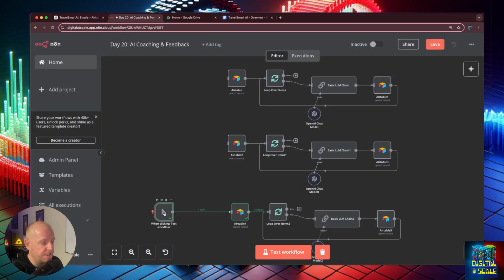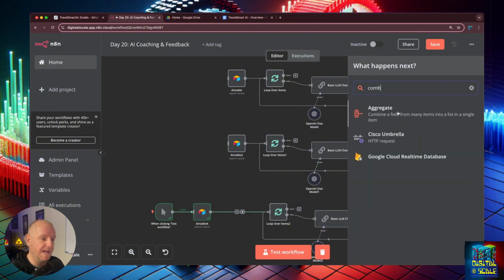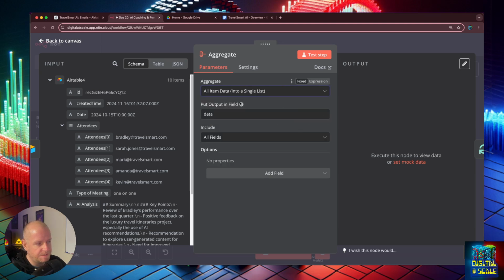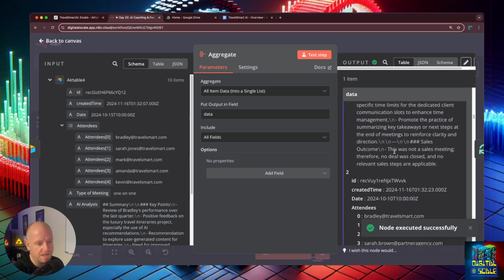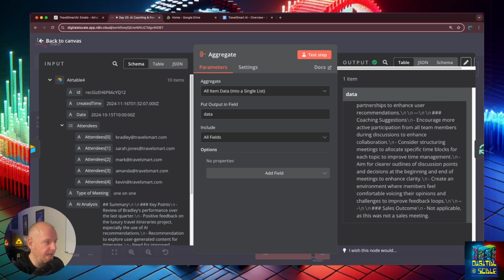But we're not just going to get all of those meetings. Before we get the emails, I'm going to consolidate this. It's combine or aggregate. I'm going to say put all these items into a single list. What this does is it grabs 16 items and puts them into one item so that it runs just one time. So it puts this into one giant item that I can then add to my AI prompt.